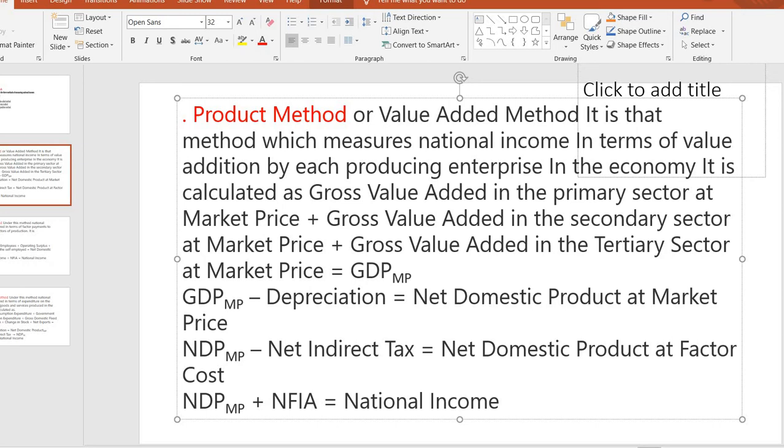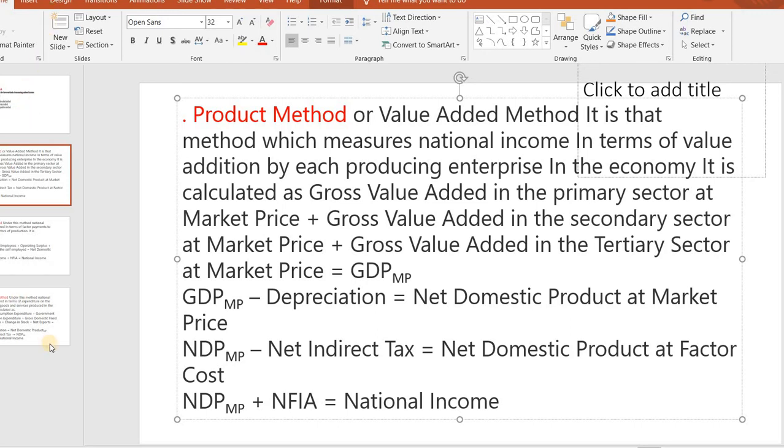Double counting will come. Then we need to calculate the total value added at each stage. Means first he sold for ₹500, after that for ₹800. Then we need to add the values; the last final value we can add, otherwise we need to add each stepwise production values. Okay, that one is double counting.